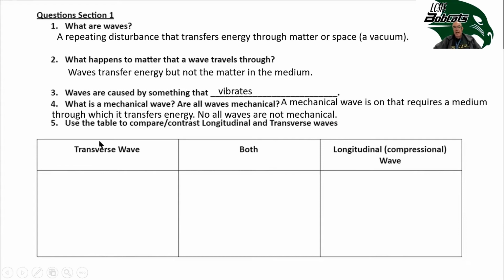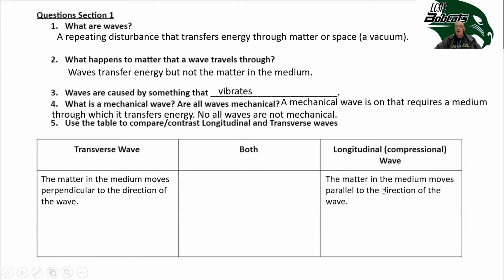Okay, and on this last part, it says use the table to compare and contrast longitudinal, which are compressional waves, and transverse waves. Well, the matter in the medium moves perpendicular to the direction of the wave. And of course, here the matter in the medium moves parallel to the direction of the wave. What's common to both of them is the matter is not transported along with the wave energy.